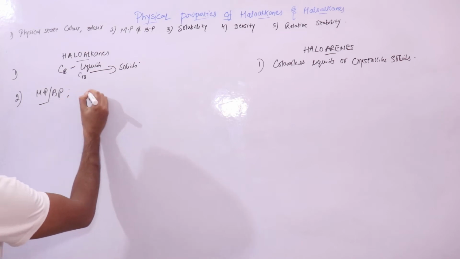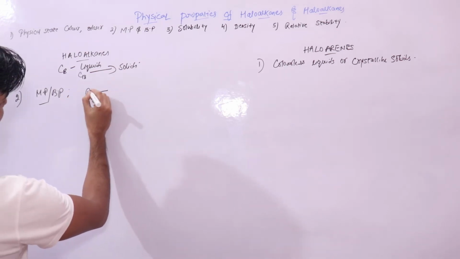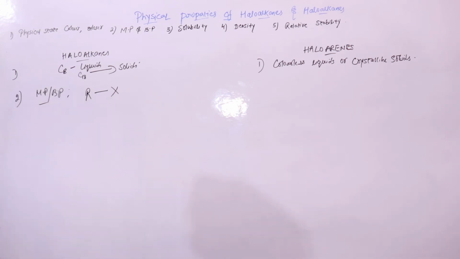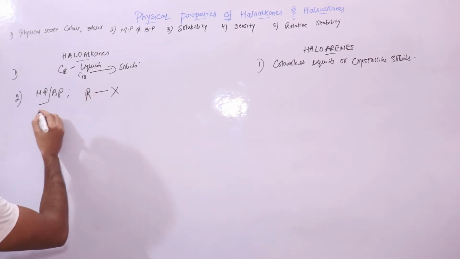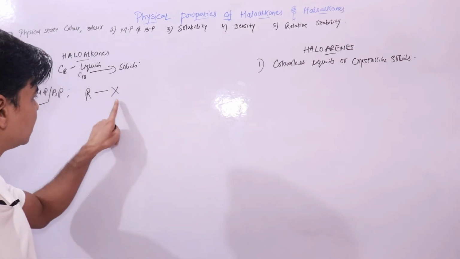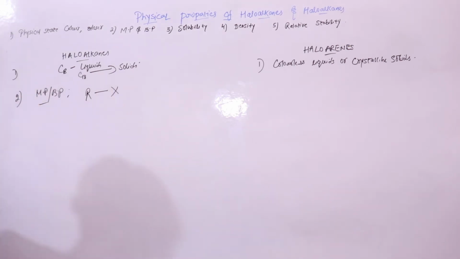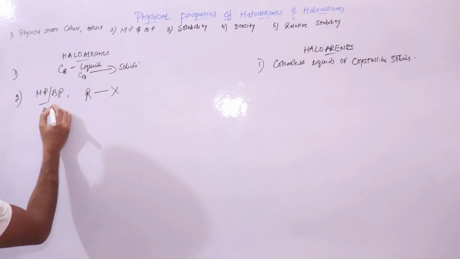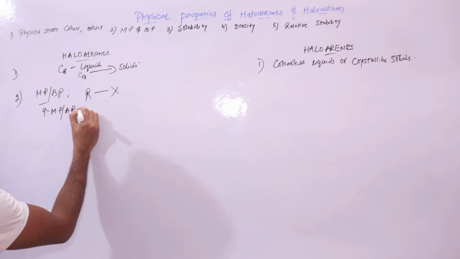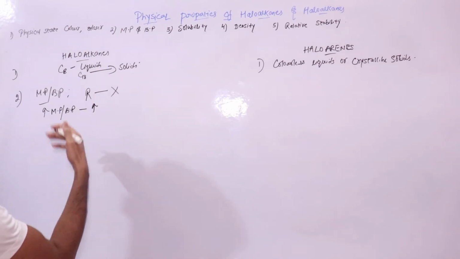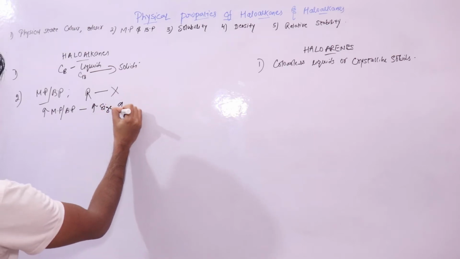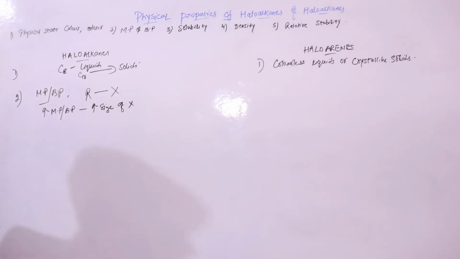So this is your haloalkane, R-X, where R stands for the alkyl group. Melting point and boiling point increase with increase in the size of X, the halogen atom.